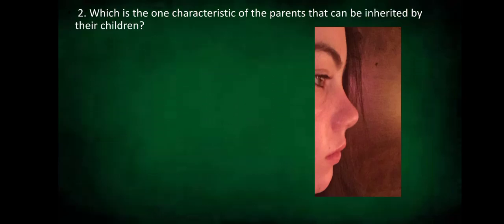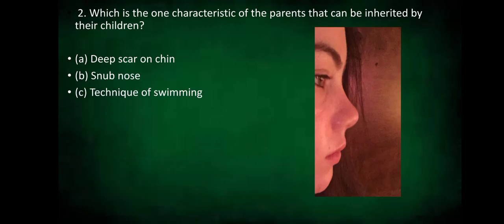Which is the one characteristic of the parents that can be inherited by their children? Deep scar on chin, snub nose. You can see the picture of the snub nose over here. Technique of swimming, cut nose. Yes, you guessed it right. It is the snub nose.